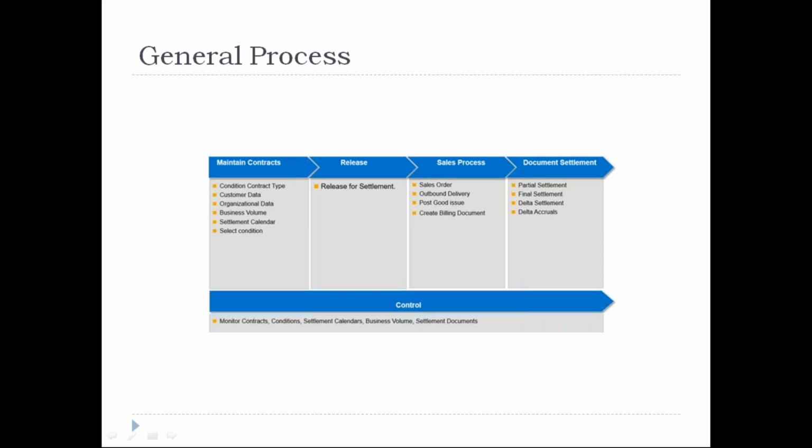So rebate settlement or rebate management is not limited to customers, we can also have it for a vendor. In such a case, the master data setup and transaction data setup keep on increasing, and we need to create them multiple times.